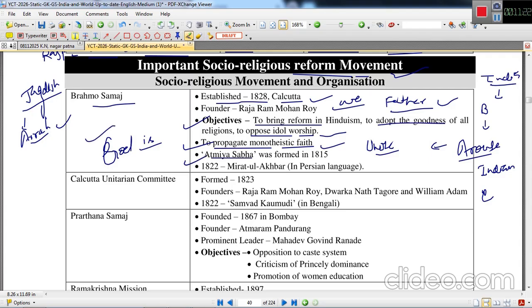The Atmiya Sabha was established by him in 1822. Mirat-ul-Akhbar in Persian was started by Raja Ram Mohan Roy again, and he was a good friend of Governor General William Bentinck. With his support, the Governor General of that period, William Bentinck, was able to ban the Sati Pratha also. The next social religious movement was the Calcutta Unitarian Committee.